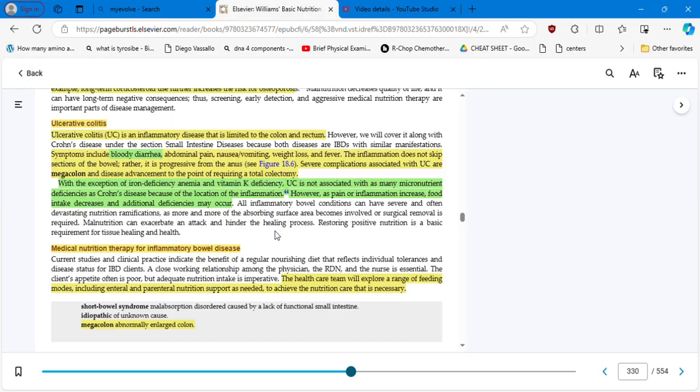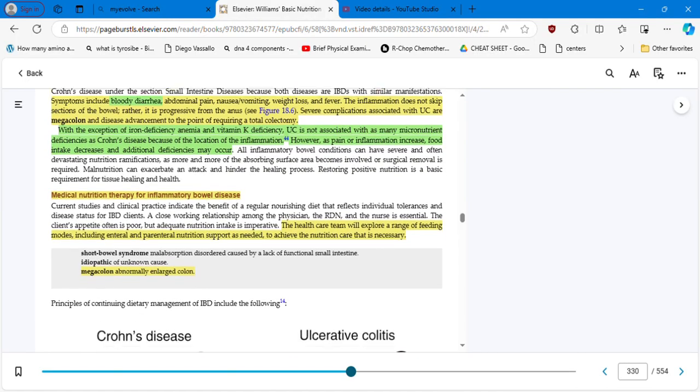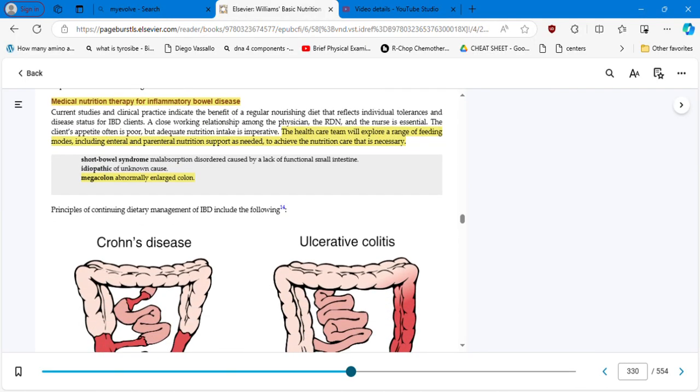Remember that the colon only absorbs water, and ulcerative colitis is in the colon and the rectum. And Crohn's is in the ileum, where we have a lot of absorption going on, of macro and micronutrients. However, as pain or inflammation increase, food intake decreases and additional deficiencies may occur. Medical nutrition therapy for inflammatory bowel disease: the healthcare team will explore a range of feeding modes, including enteral or parenteral if necessary, to achieve the nutrition care that is necessary.